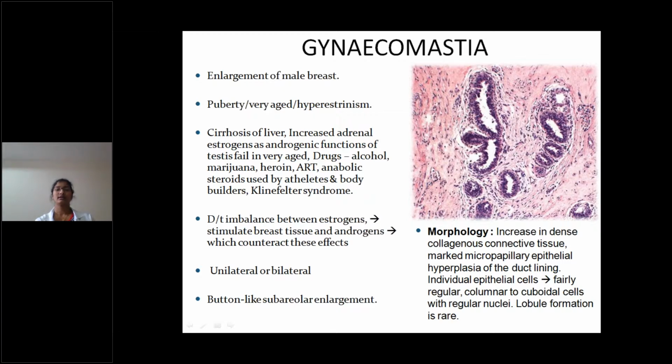Morphology: in gynecomastia, there is an increase in dense collagenous connective tissue and marked micropapillary epithelial hyperplasia of the duct lining. Individual epithelial cells are fairly regular, columnar to cuboidal with regular nuclei. Lobule formation is very rare in gynecomastia.